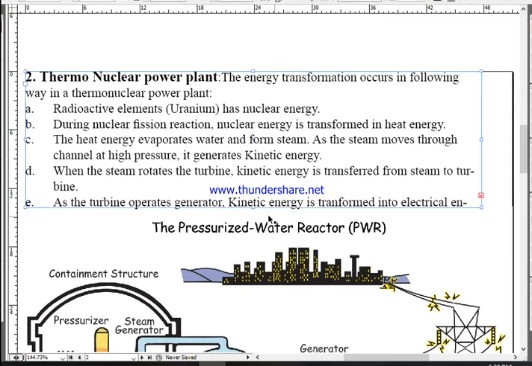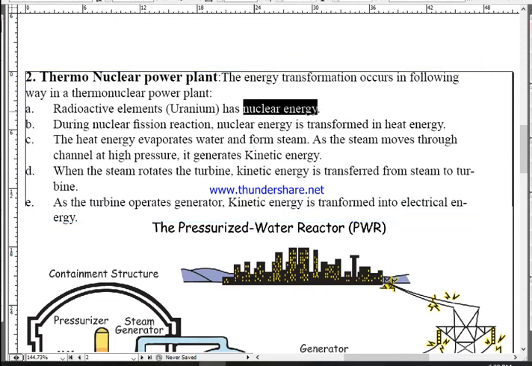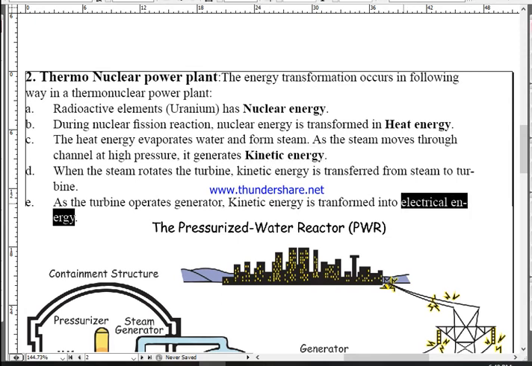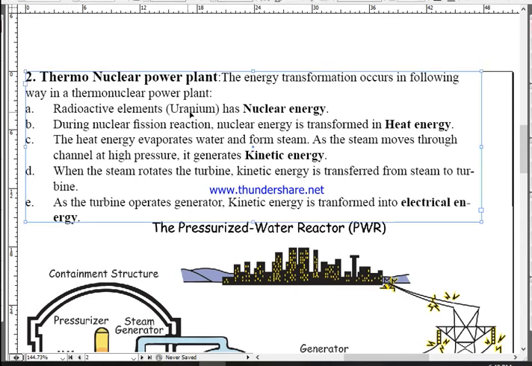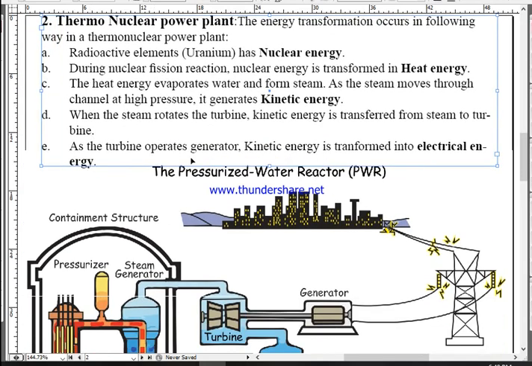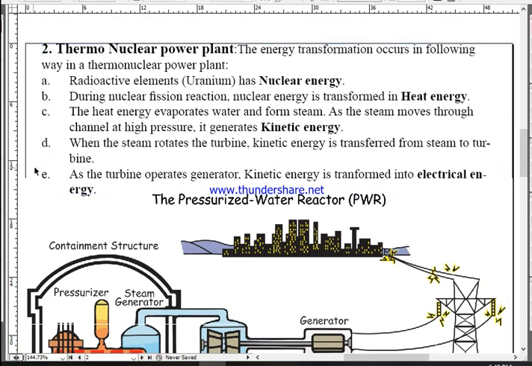Okay, this is the transformation of energy. You have to explain this much. First nuclear energy, then heat energy, then what? Then kinetic energy. That kinetic energy is transferred, and finally the kinetic energy is converted into electrical energy. This is how a transformation of energy takes place in a thermonuclear power plant. Okay, pause the screen, copy it if you need.